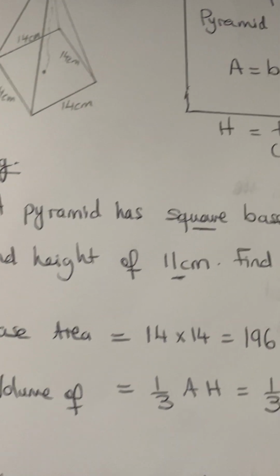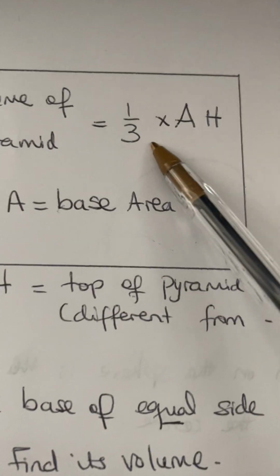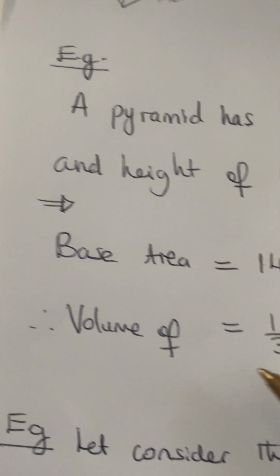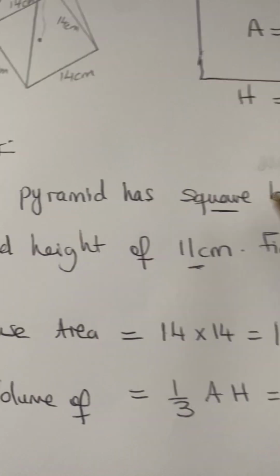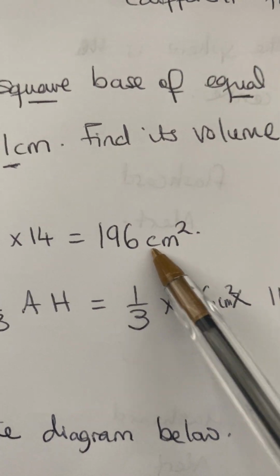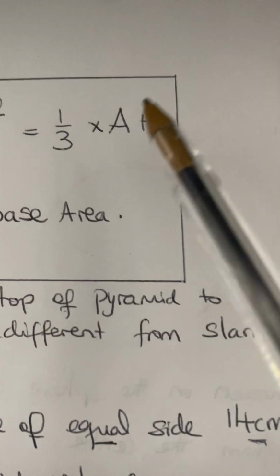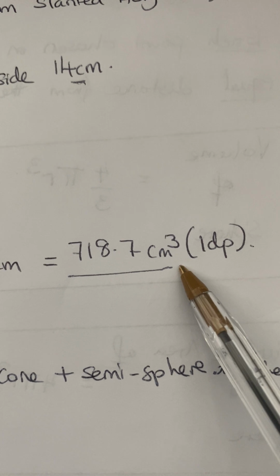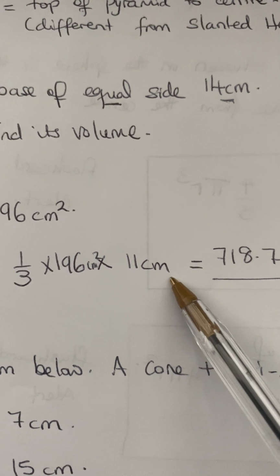Okay, but I'm supposed to find the volume. I've been given H, and my formula is 1/3 A H. So the volume of the pyramid in this question will be 1/3 times 196 for the base area, and my height is 11 centimeters.